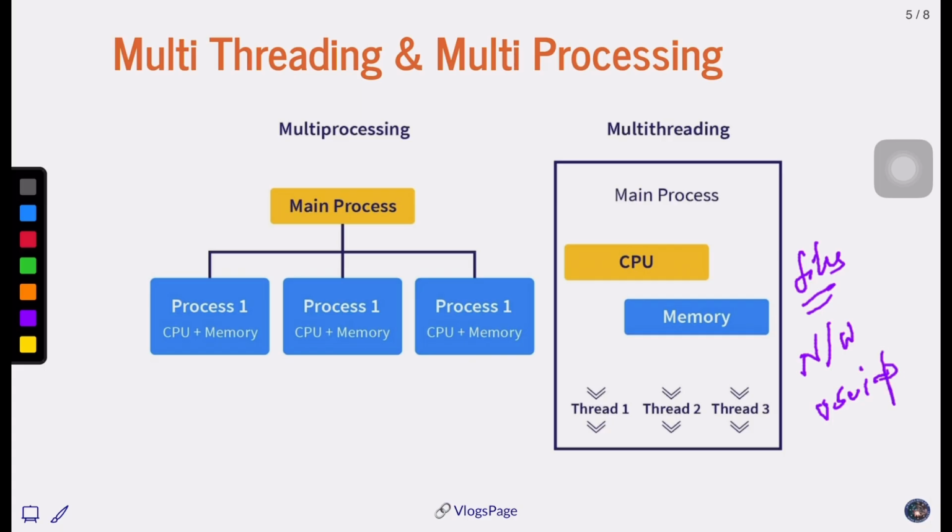Since we are using the same processor, when there is a time lapse between these events, we can switch from one task to another, because it's a waste of time to stay on the same task when we can use that time for another task. That's where we can use the multi-threading concept.